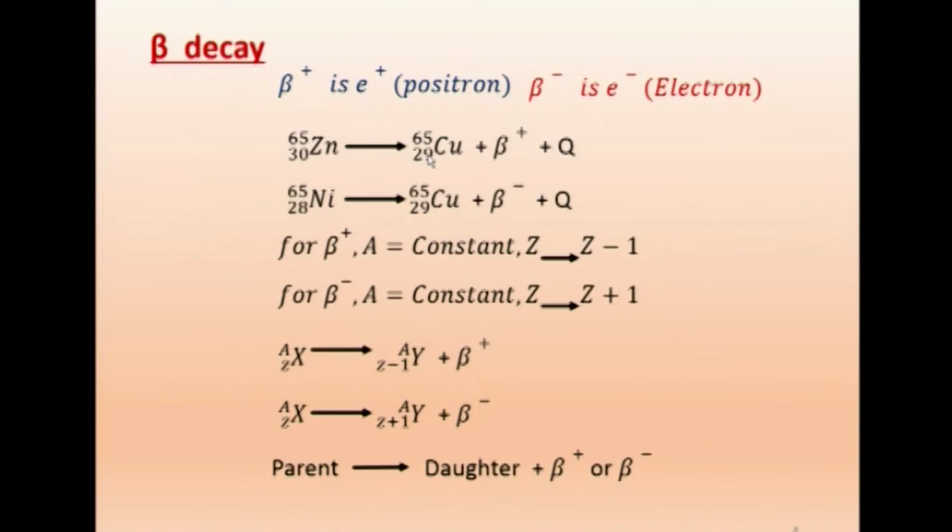And on the right side we get copper, which has got 29 charge, and one beta plus is emitted, one charge is coming out. Because one positive charge comes out, 30 has become 29.